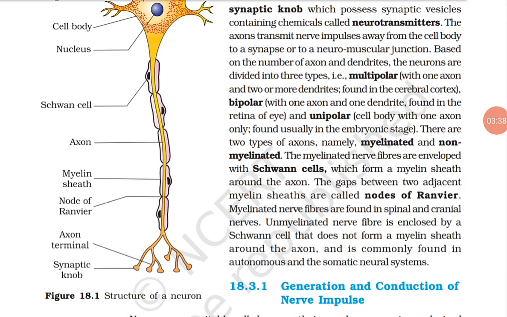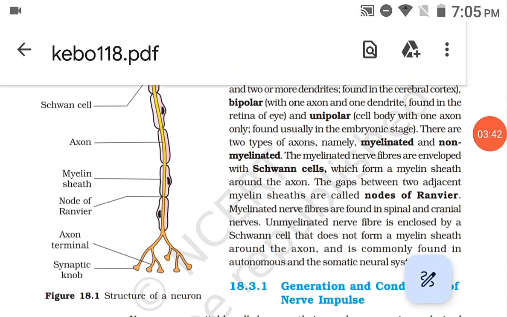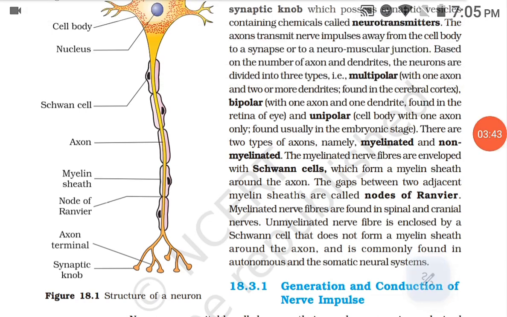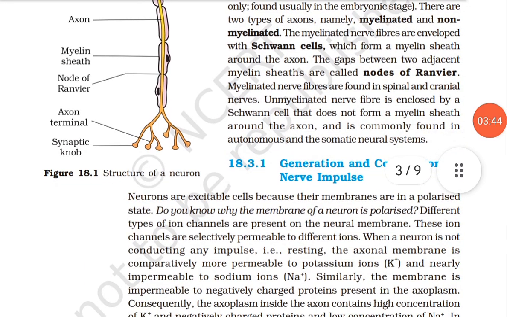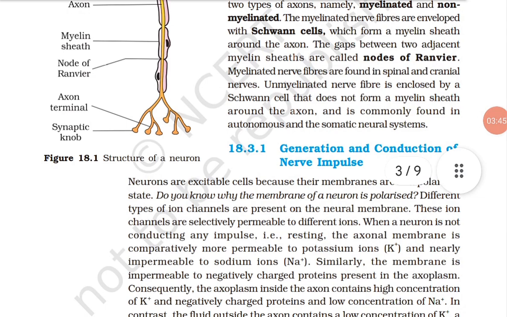ठीक है, different types of ion channels are present on the neural membrane. These ion channels are selectively permeable to different ions. When a neuron is not conducting any impulse, that is resting, the axonal membrane is comparatively more permeable to potassium ions and nearly impermeable to sodium ions. ठीक है, जब रेस्टिंग में है तो एक्सोनल मेम्ब्रेन है परमिएबल करेगी पोटेशियम आयन को, मीन्स के पॉजिटिव को अंदर आने देगी, बट इम्परमिएबल टू सोडियम आयंस।